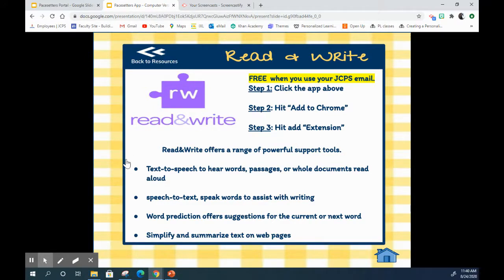And Read and Write offers you a wide range of powerful support tools. It'll help you do things like text to speech, so that way you could hear words or passages or the document to be read to you. It also does some speech to text, so you can talk the words and it will help you with writing them. It also offers word prediction when you're typing and guessing your next word, so you don't have to type as much. And it also will simplify and summarize text items for you. So this is a super helpful add-on.